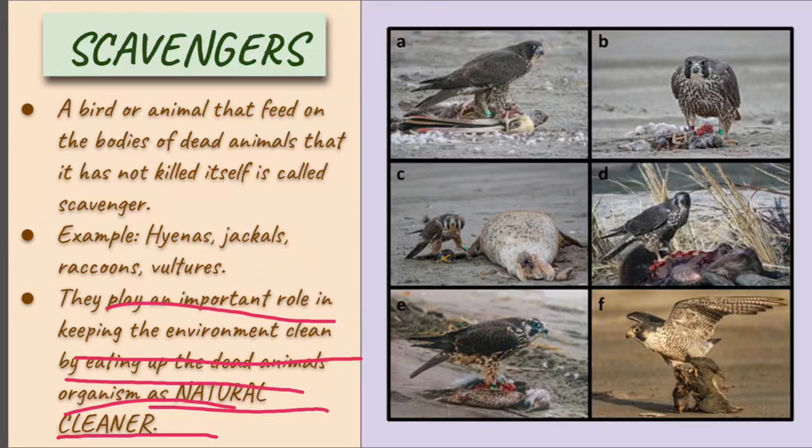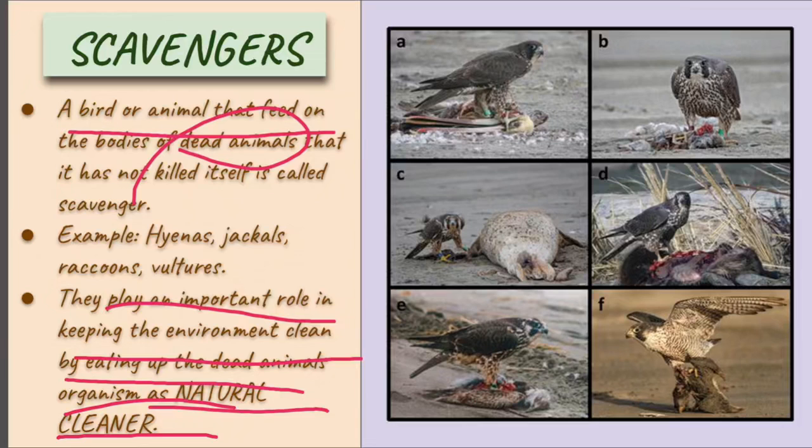If we define scavengers, we can say that they are birds or animals that feed on the bodies of dead animals, animals that are already dead. What happens to these dead bodies, where will they go? Scavengers clean up such dead bodies.